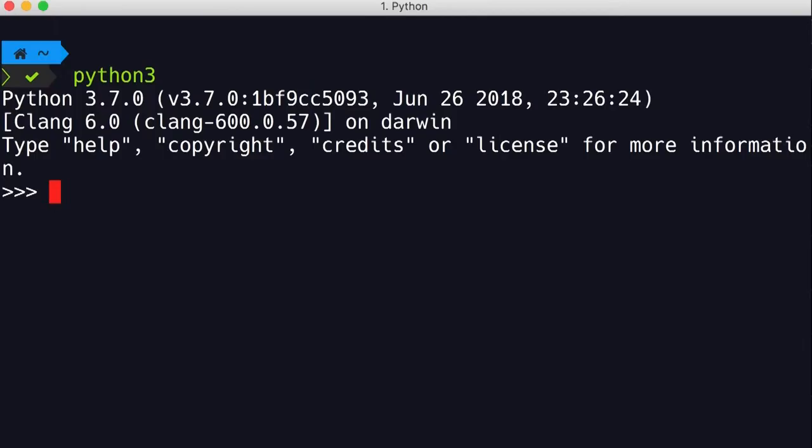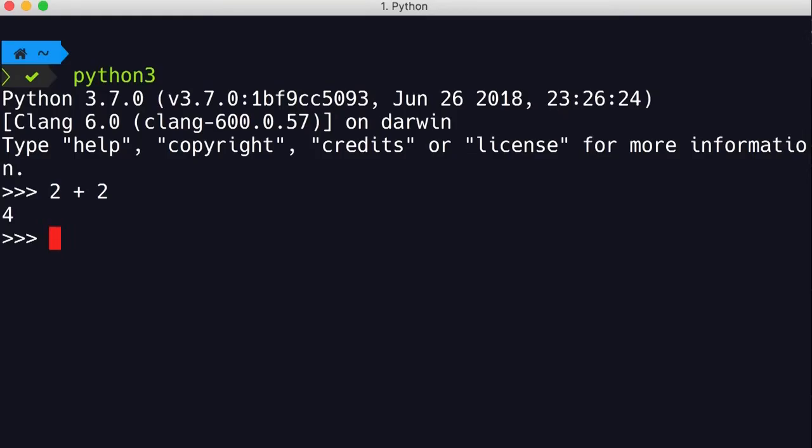So here we can write an expression like 2 + 2. In programming, an expression is a piece of code that produces a value. So here when we add 2 + 2, we get a value. That is why we refer to this piece of code as an expression. So enter, we get 4.